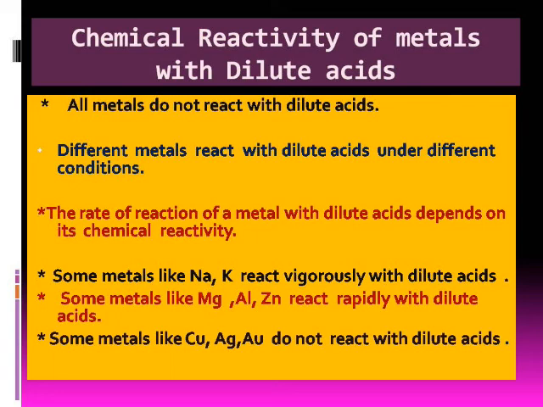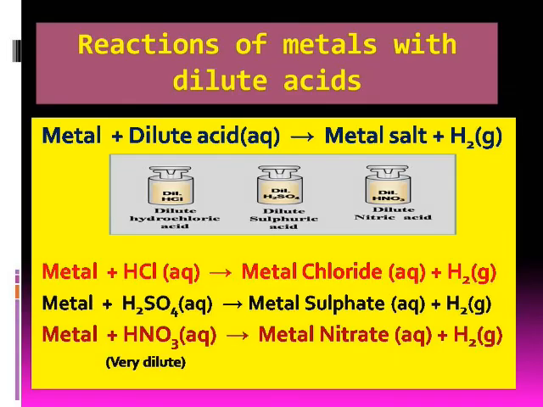Some metals like sodium, potassium react explosively with dilute acids. Some metals like aluminum, zinc react rapidly. Some metals react on heating, whereas there are some metals like copper, silver, gold do not react with dilute acids. When a metal reacts with dilute acid, then a metal salt and hydrogen gas are formed. The type of salt formed depends on the acid used in the reaction.